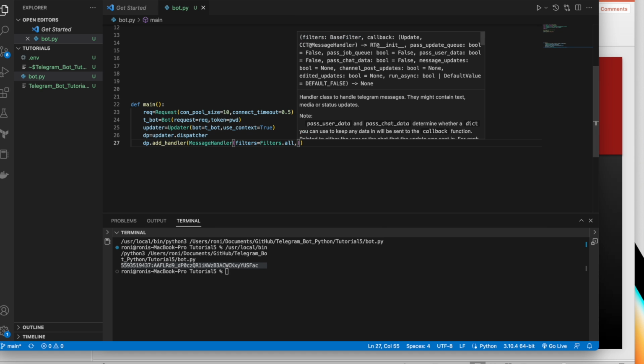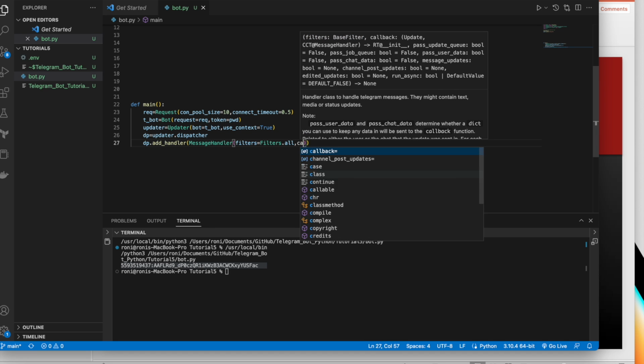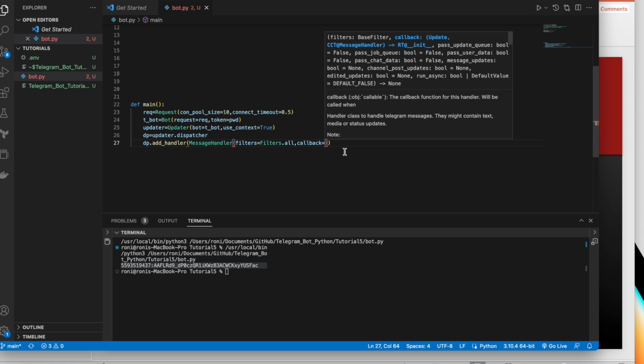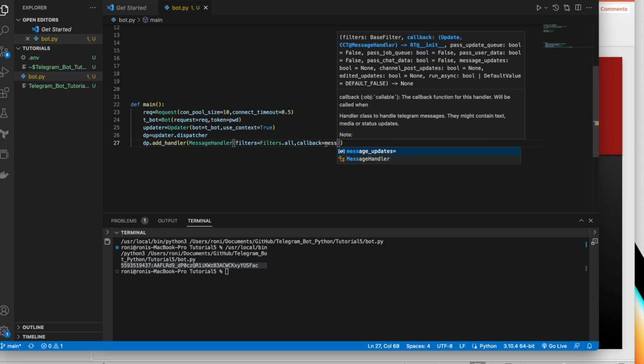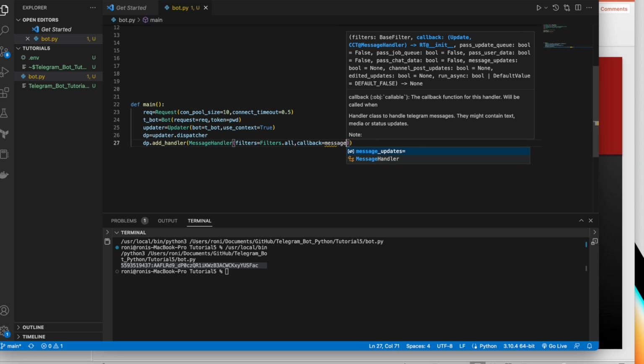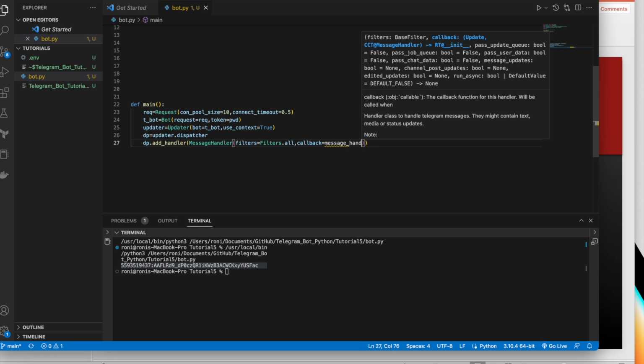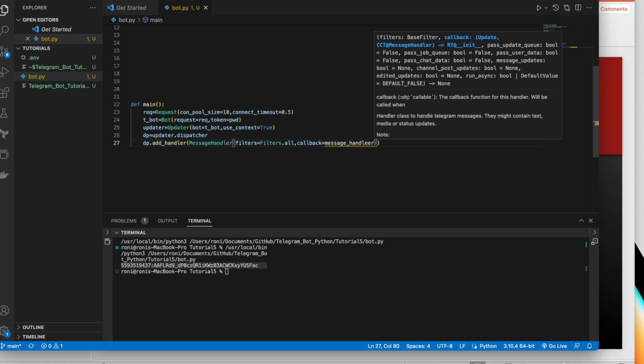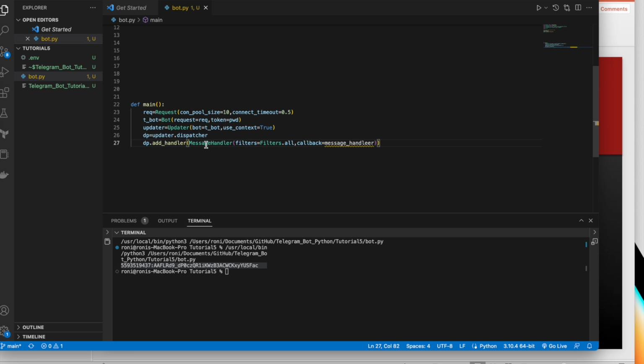And there will be a callback, which is the function it is going to call back. So for the callback, maybe I can just write message underscore handler. This is a function. I haven't created that, but I'll create that function. So that's it. One parenthesis is here and one parenthesis here, all done. Now I'll start the updater. Updater dot start polling, right? And updater dot idle.